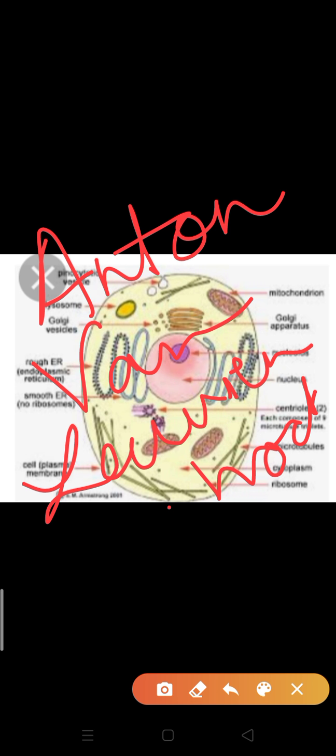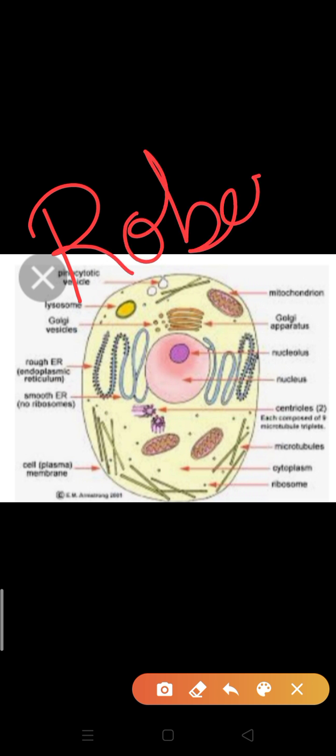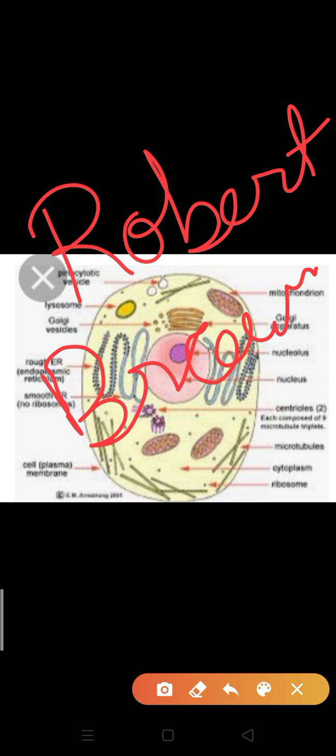Who observed and discovered the nucleus at first? Your answer will be Robert Brown. Robert Brown has observed nucleus at first. Don't get confused between the two names, Robert Hooke and Robert Brown. Robert Brown has discovered nucleus.